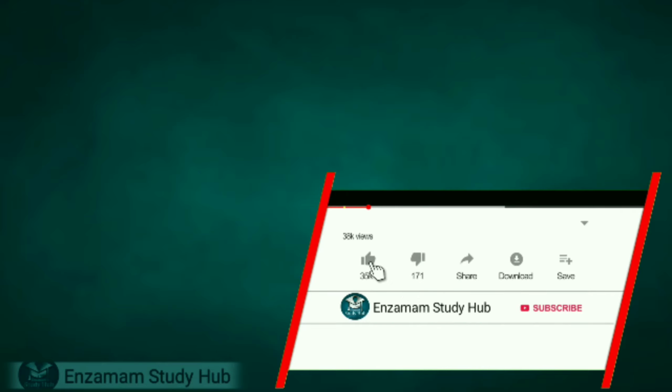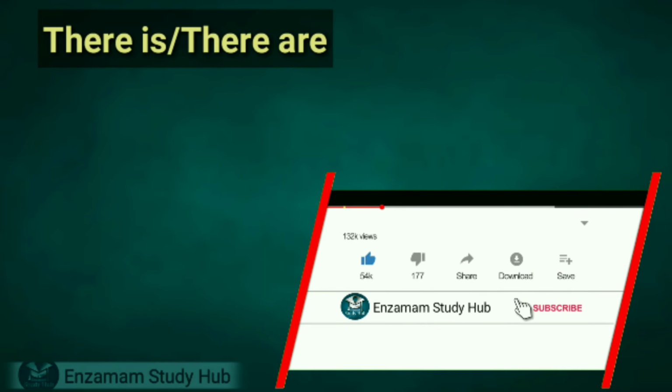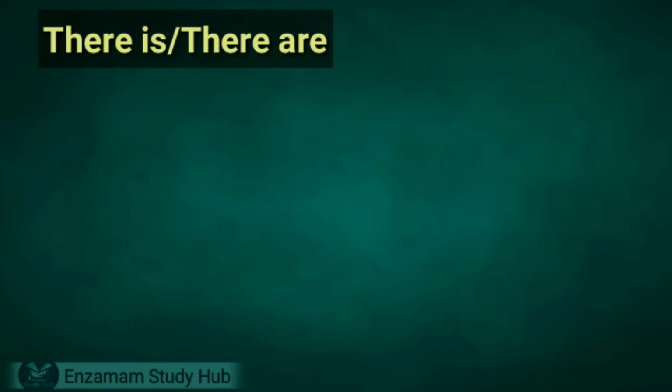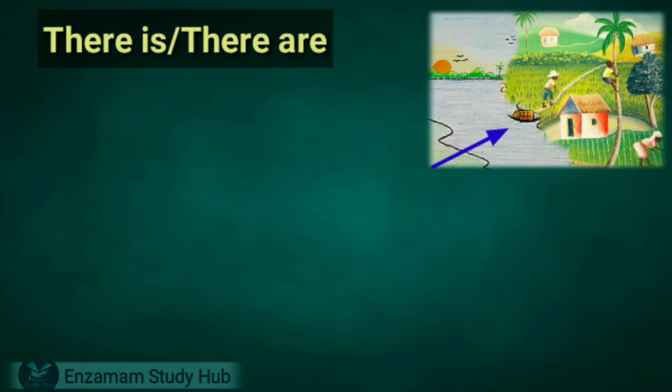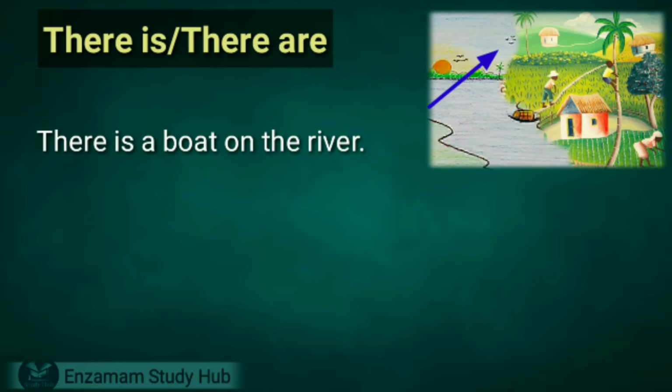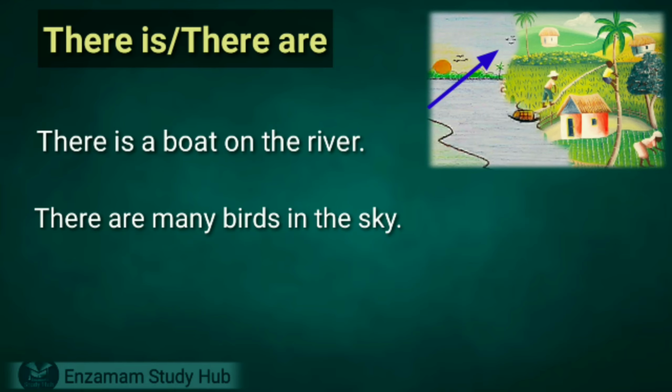Earlier we have referred to the uses of there is and there are. To speak about anything in anywhere, we initiate the sentence with there is and there are. For example, there is a boat on the river. There are many birds in the sky.